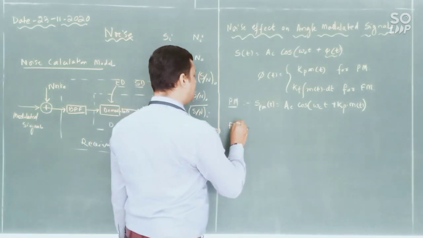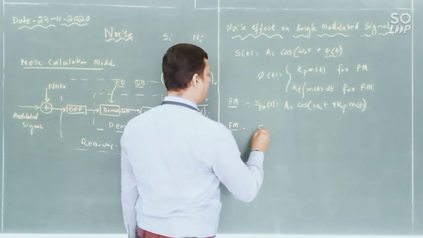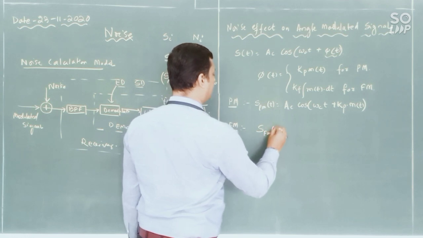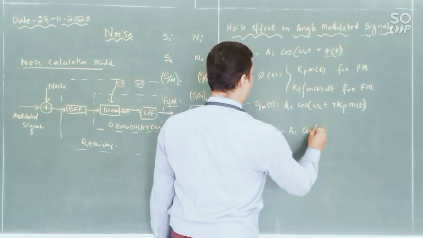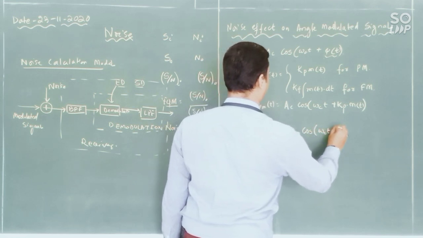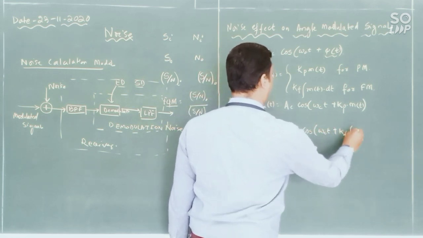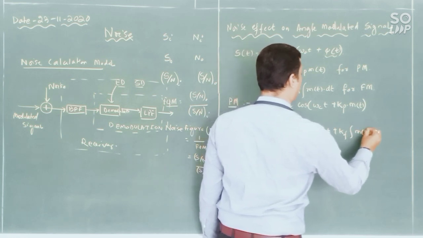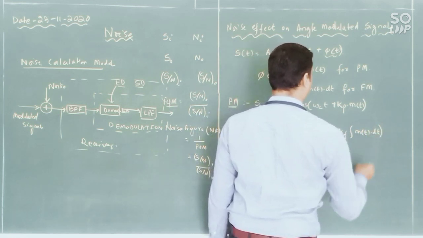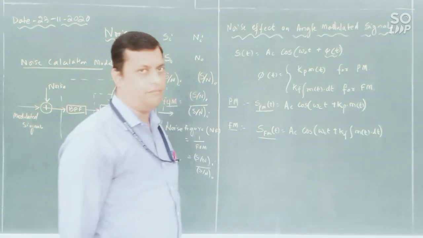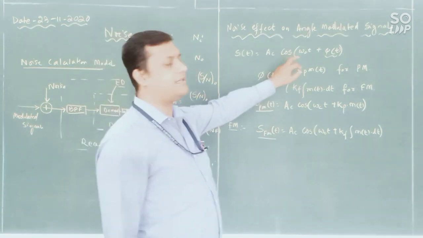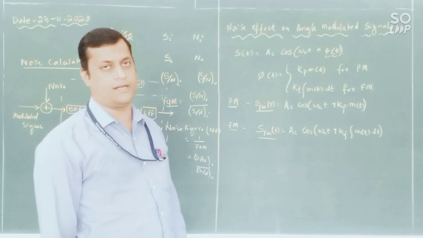Similarly, what is the general expression for FM? s_FM(t) equals Ac cos(omega_c t plus kf times the integration of m(t) dt). So this is the integration. This is your PM equation, this is your FM equation. So this is my general expression for your angle modulated signal.